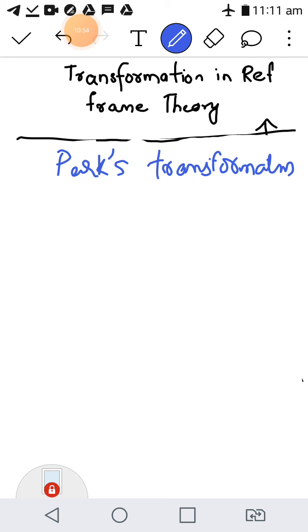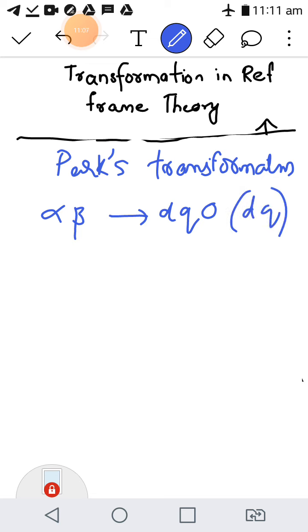So Park's transformation is actually the transformation which converts all the alpha beta quantities into another frame of reference, which is known as the DQ0 reference frame, or simply DQ. Alpha beta to DQ. This transformation rotates the two stationary axes alpha beta synchronously with a reference frequency. I've told you that alpha beta is a stationary reference frame. Now I am going to rotate that stationary reference frame with respect to a reference frequency. Then you will get the DQ component.